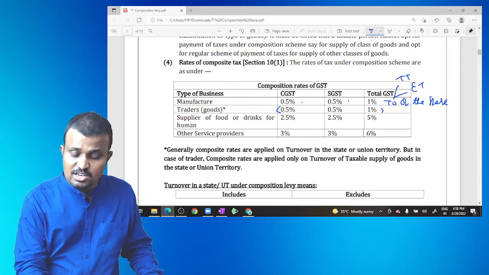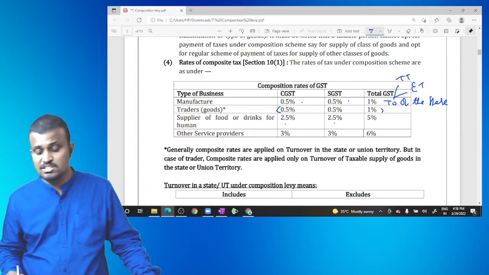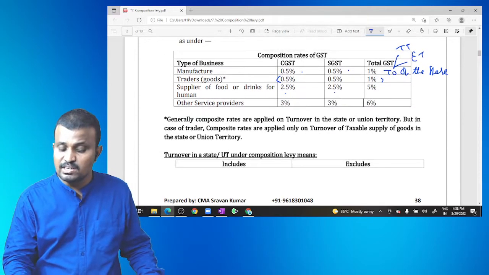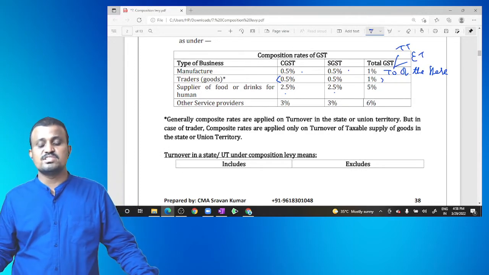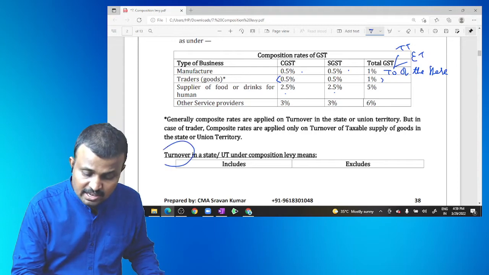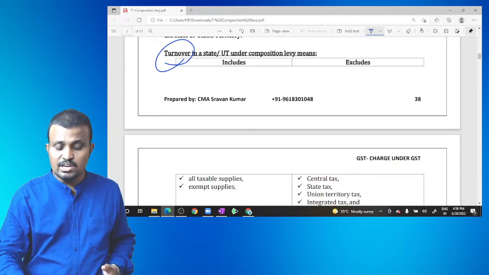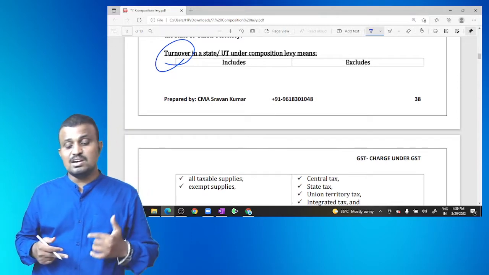And coming to the restaurant services, 2.5 plus 2.5, 5% on the total turnover of the state. In case of service provider, 3 plus 3 equal to 6% on the turnover of the state. But here, what is meant by turnover? So turnover includes what? All taxable supplies and all exempted supply.